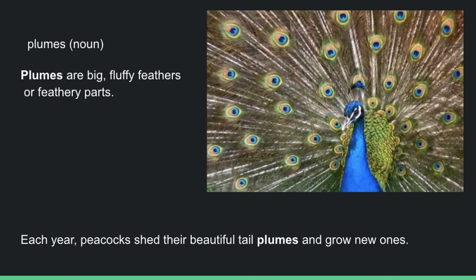Our last word for this week is plumes. It's a noun. Even though it ends with an S, and we typically think of that possibly being a verb, this one is a noun. Plumes are typically big, fluffy feathers or feathery parts that you find on a bird, but it can also mean a type of cloud, or as if you were to see plumes of smoke rising from the horizon. You might be driving through Kansas in the spring and seeing the prairies that are being burned off, and you would see big plumes of smoke in the distance.